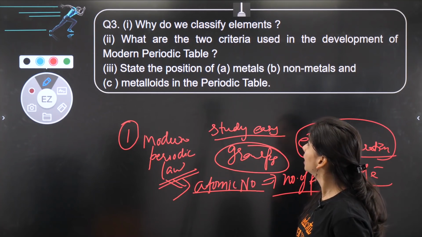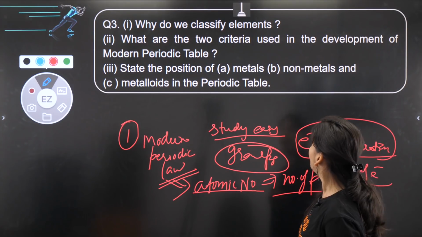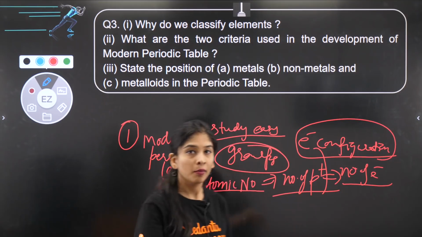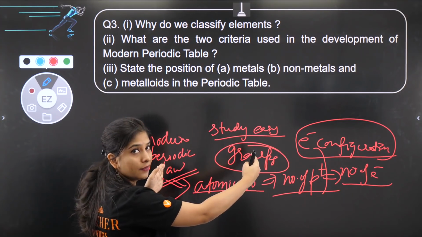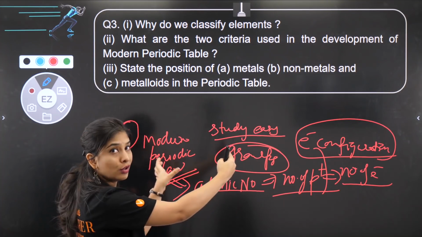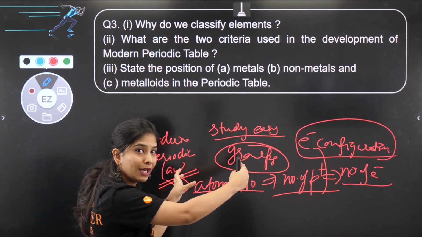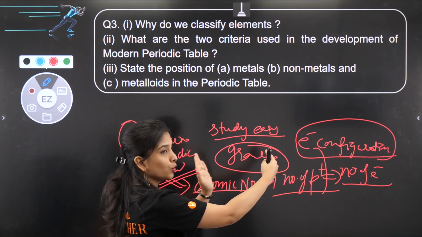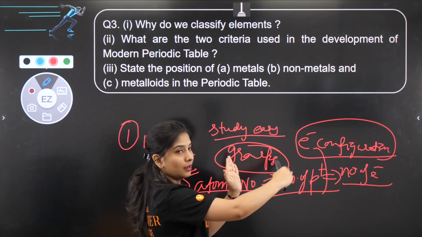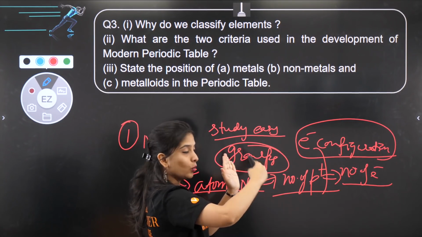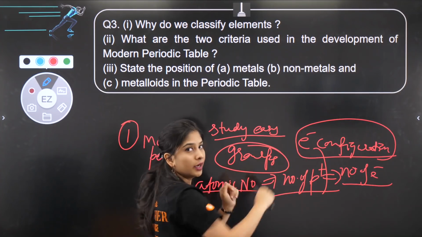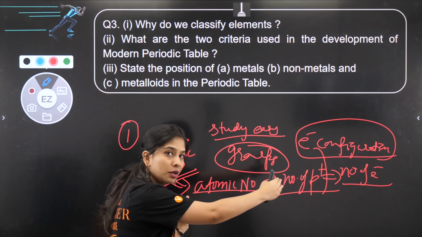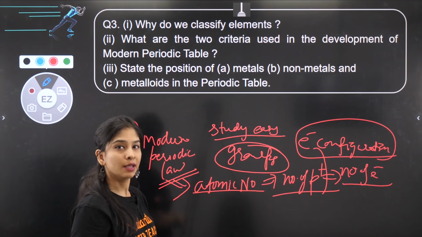Next, metalloids. State the position of metals, non-metals and metalloids in the periodic table. If I talk about the whole periodic table, as I told you, most of the elements, 92 to 94 elements, are metals, present on the left-hand side. Then there is a diagonal representing metalloids, which separates the metals from the non-metals. So metals are on the left-hand side, non-metals on the right-hand side, and one diagonal separates them.